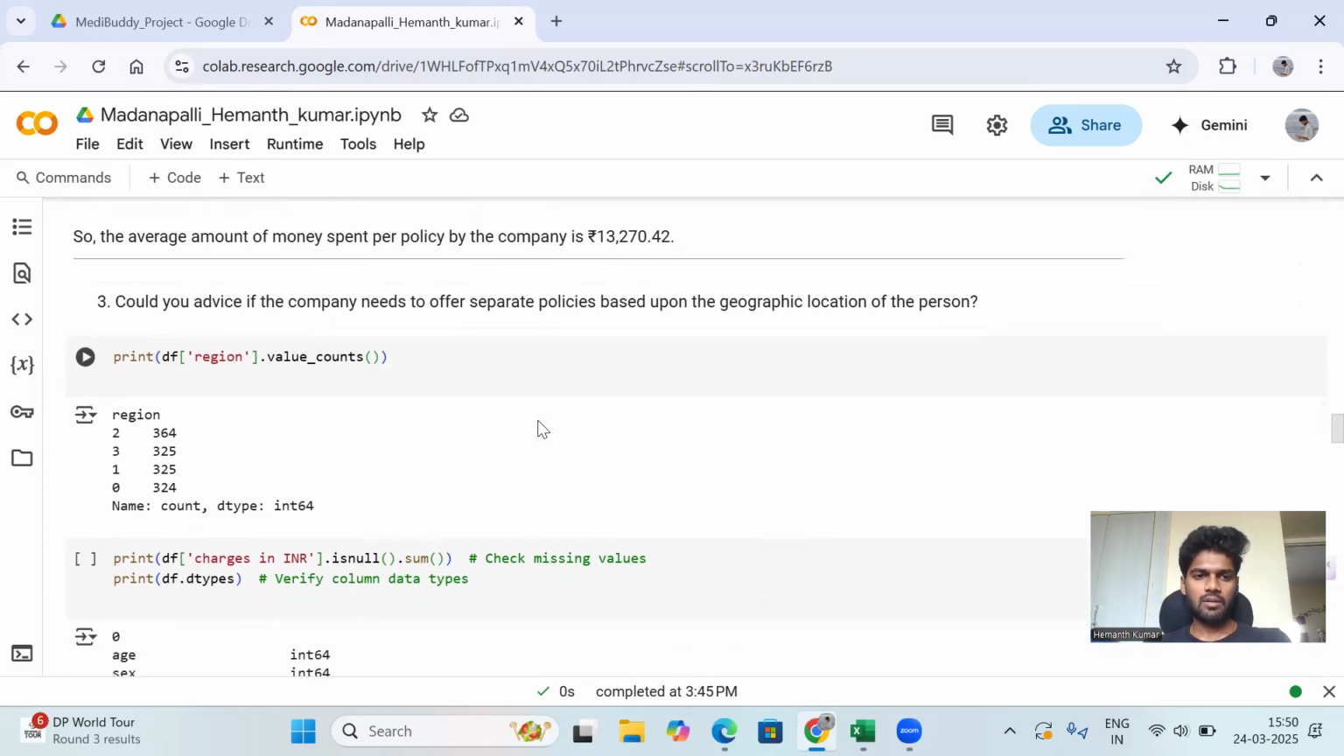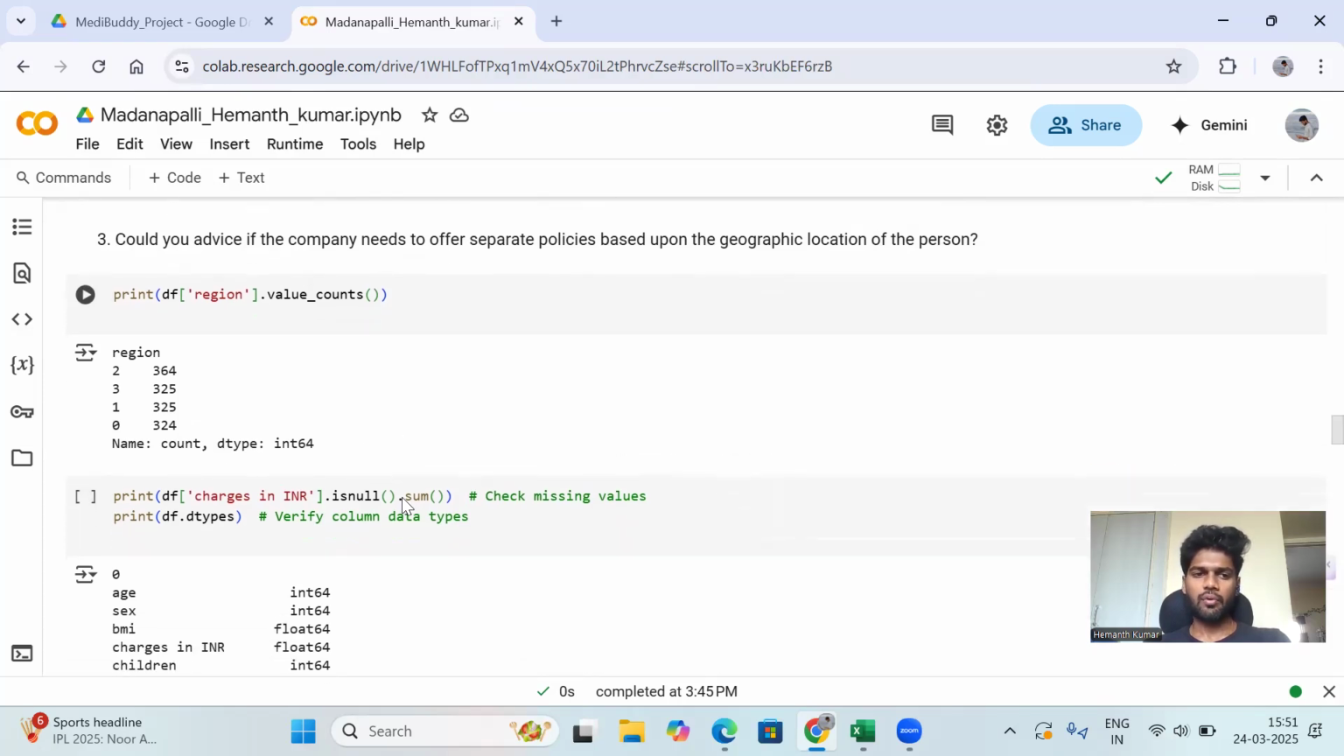Next, we look into the third question. Could you advise if the company needs to offer separate policies based upon the geographical location of the person? We can find that: location means regions, and we have regions 0, 1, 2, 3. In the second region, we have 364 members, and the third is 325, and the first is also 325, and for region zero it is 324. For the count, we use data type int64.